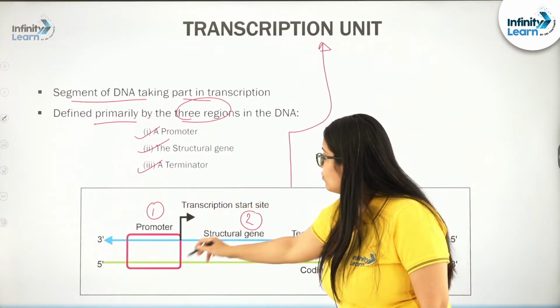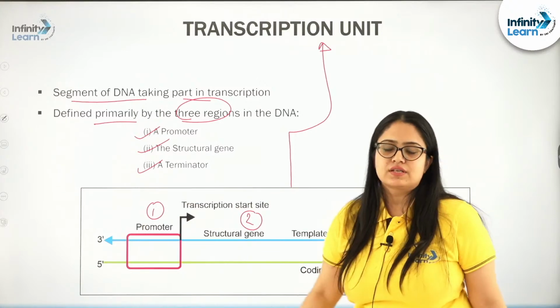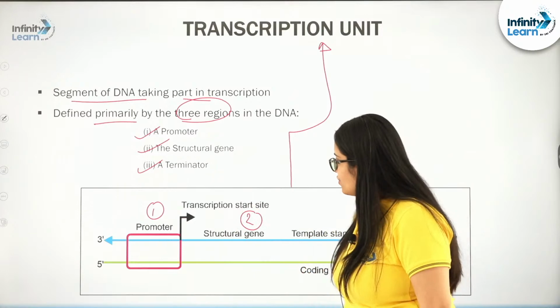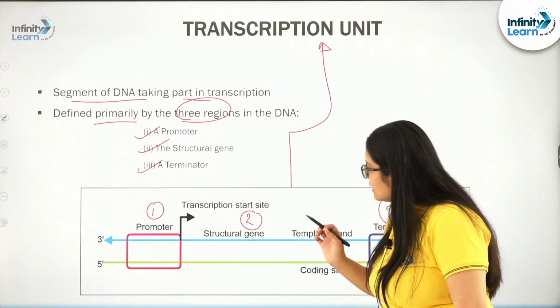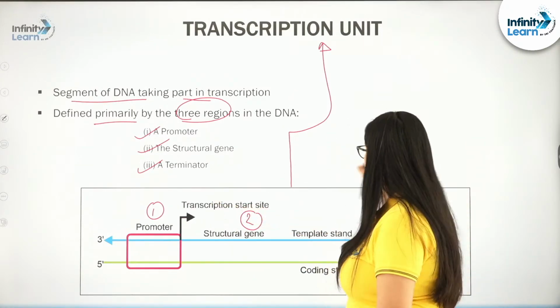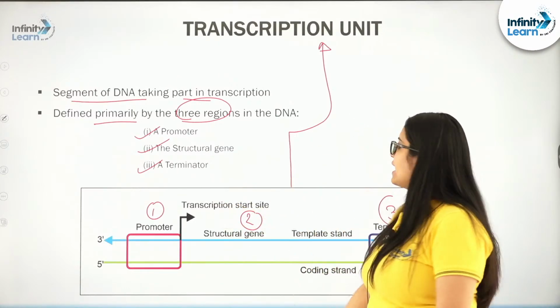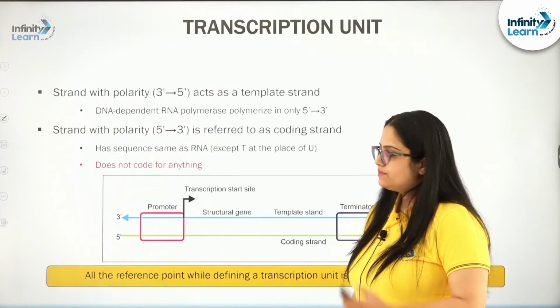Remember, all three, promoter, structural gene and terminator, are part of DNA, all are DNA in nature, right. Now, let us discuss each one in a little detail. We will start with the structural gene and then come to promoter and terminator, right.